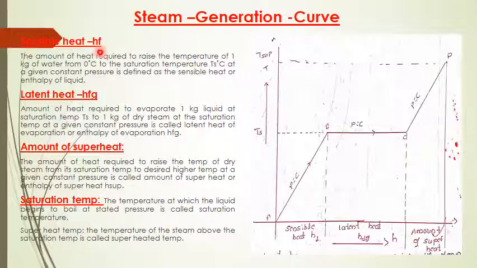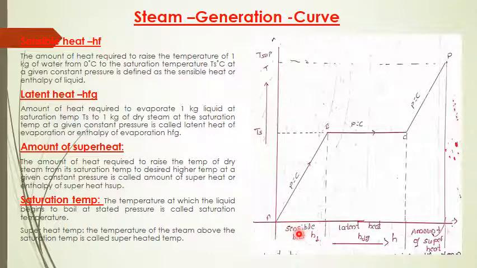Let us define sensible heat. Sensible heat is the amount of heat required to raise the temperature of 1 kg of water from 0 degrees Celsius to the saturation temperature Ts degrees Celsius at a given constant pressure. It is also called enthalpy of liquid. The symbol used to represent sensible heat is hf.